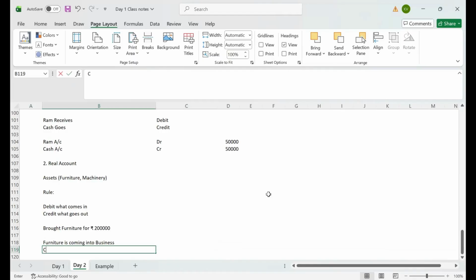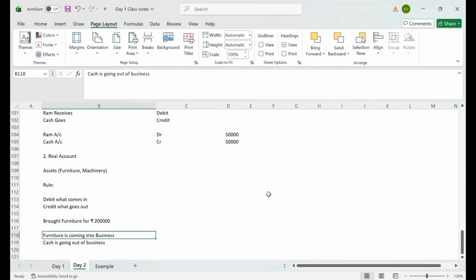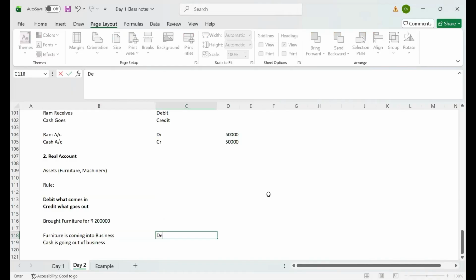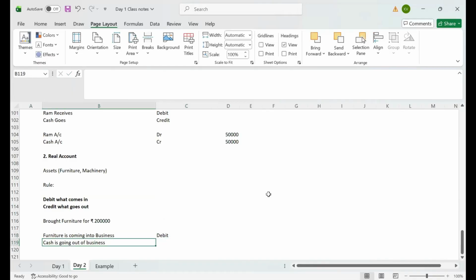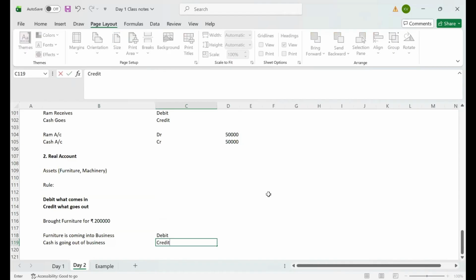Okay, cash is going out of business. As per a real account rule, what we need to do is debit what comes in, credit what goes out. Here, furniture is coming into my business. That's why I need to debit this. And what is going out of my business? Cash. I need to credit this.